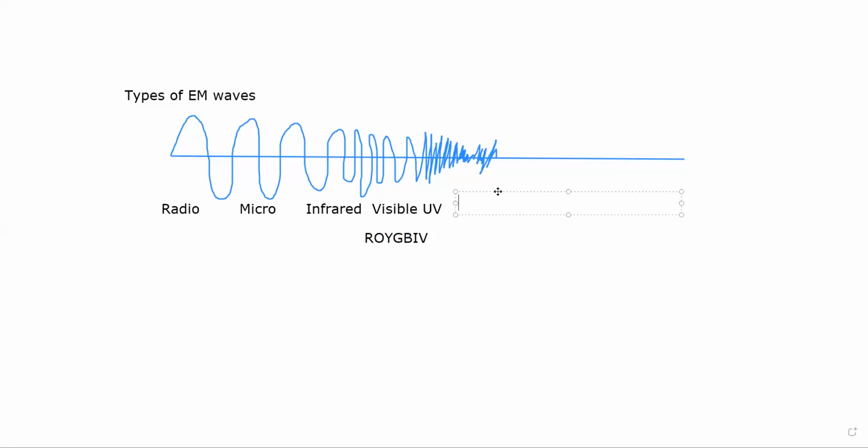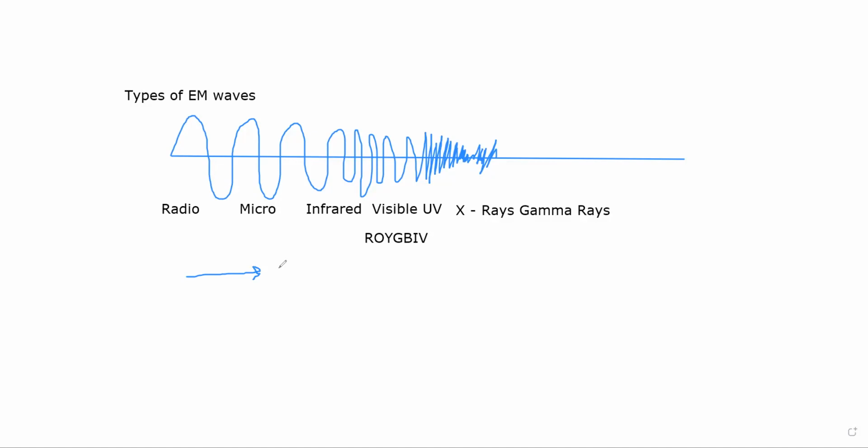Then after ultraviolet, we have X-rays, which have pretty small wavelength, almost 10 to the minus 10 meters. And then you have extremely high intensity waves, which are called gamma rays, as small as 10 to the minus 12 meters. So these are the different types of electromagnetic waves depending on their wavelength and frequency. For these waves, the wavelength keeps on decreasing in this fashion.